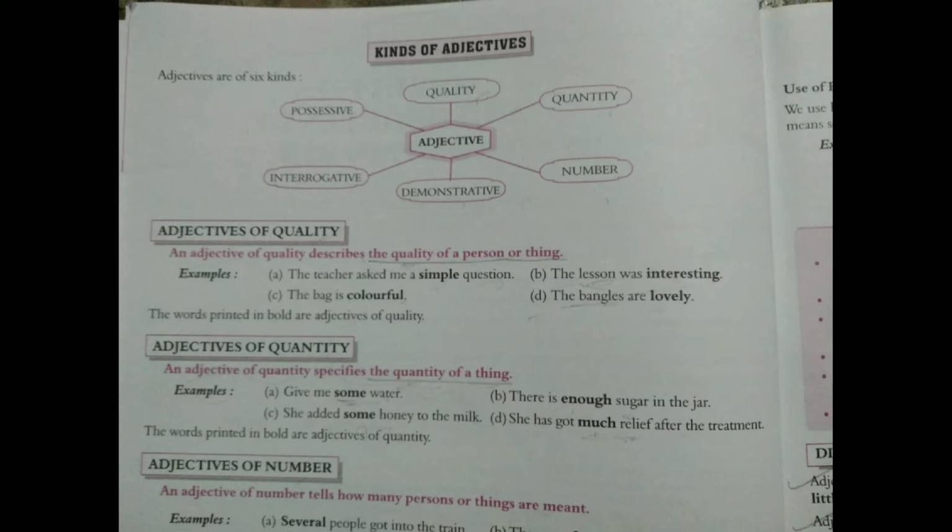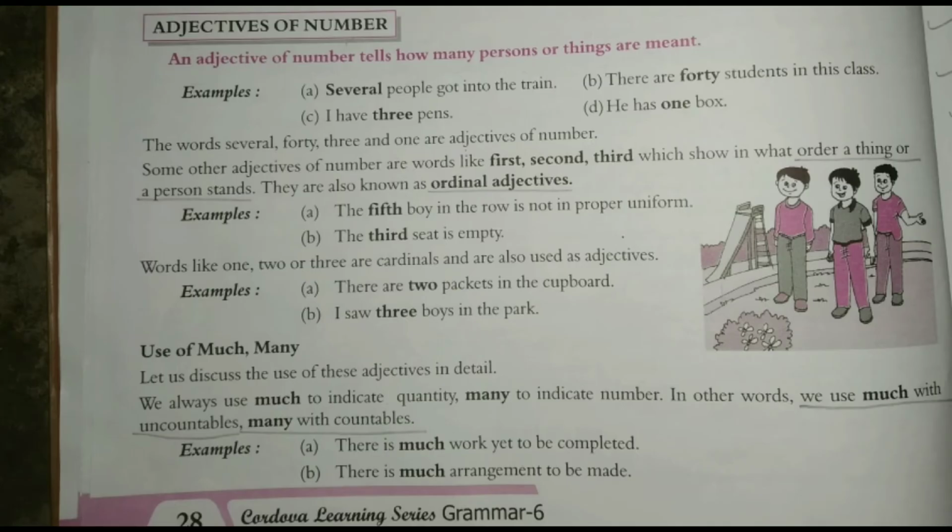Now we move to adjectives of number. An adjective of number tells how many persons or things are meant. See carefully and remember my question. How answers adjective of quality. How much answers adjective of quantity. And when the question is how many, then it gives the answer of adjective of number.